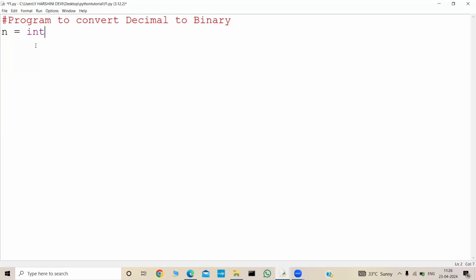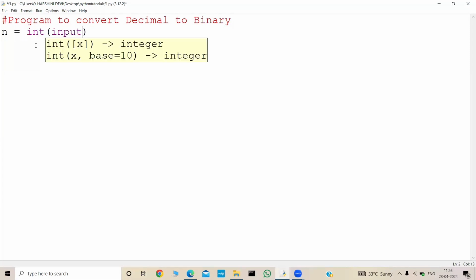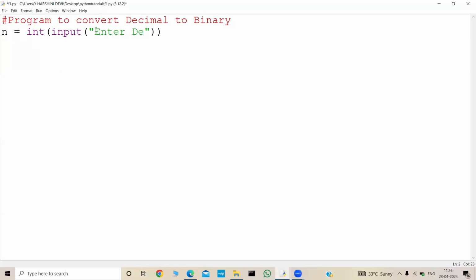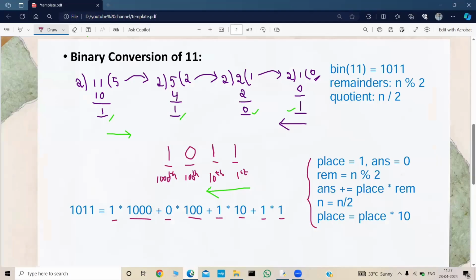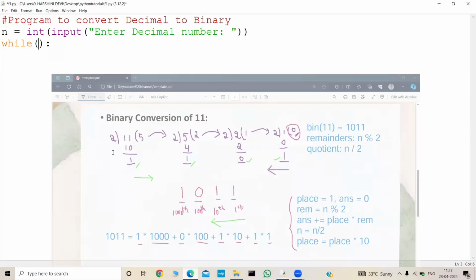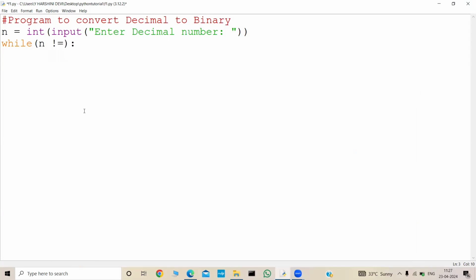Let's take the input first: n equal to int of input of "enter decimal number". And later what we need to do? I need to use a while loop. What is my while condition? Where should I go till? I need to go till my n is not equal to 0. Once my n becomes 0, I need to stop my iteration. So this is the terminating condition. My condition was n not equal to 0.